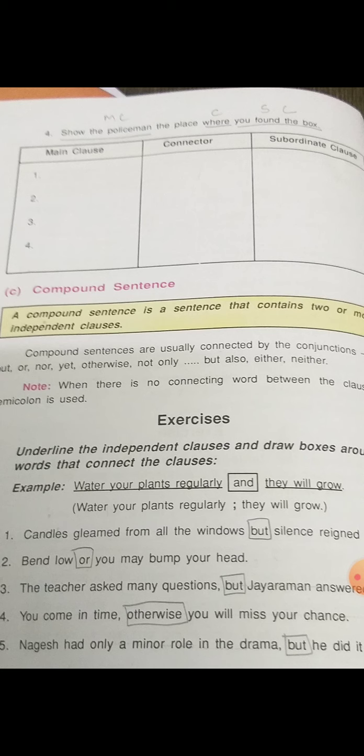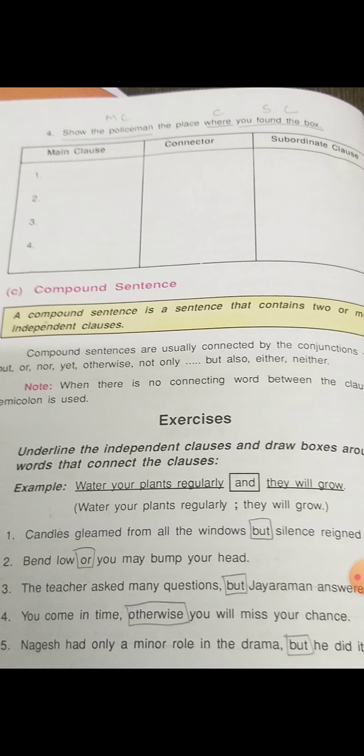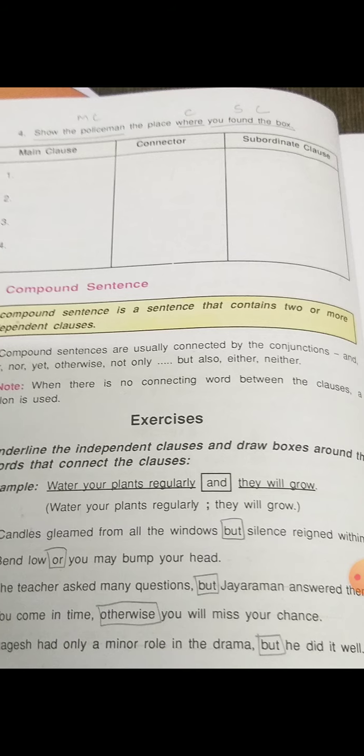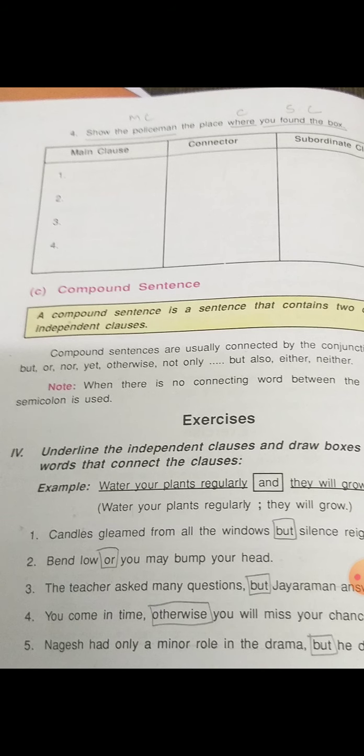Since I didn't do it, just to show you, I have just put the box, but you have to take down and write it. Candles gleamed from all the windows; silence regained. So that is the connector. So you have to draw the box around the word that connects the clauses. Okay.